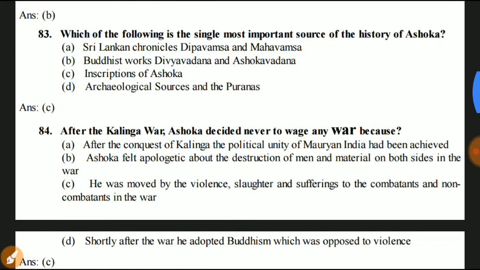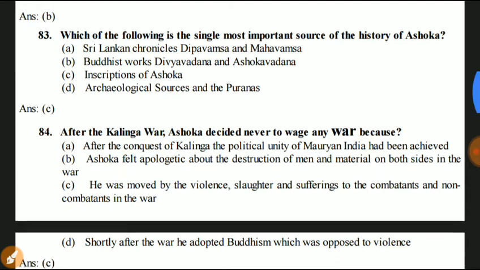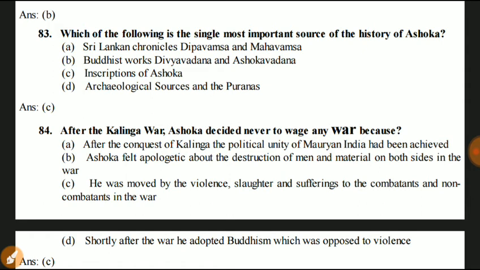Question number 84. After the Kalinga War, Ashoka decided never to wage any war because after the conquest of Kalinga, the political unity of modern India had been achieved. False. Next, Ashoka felt apologetic about the destruction of human material on both sides in the war. False.